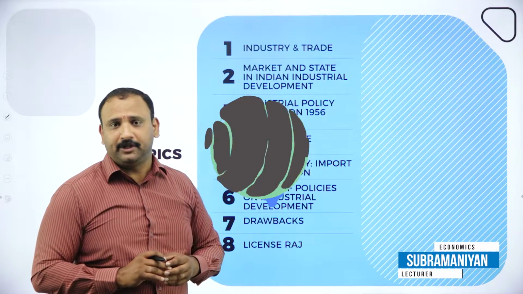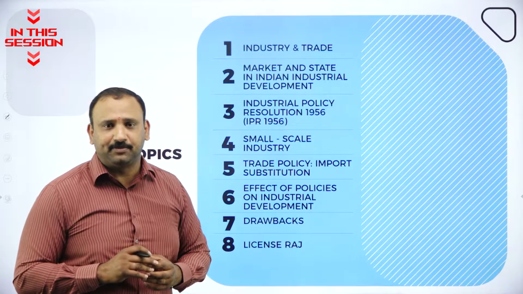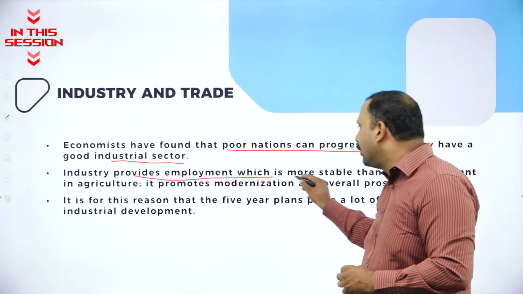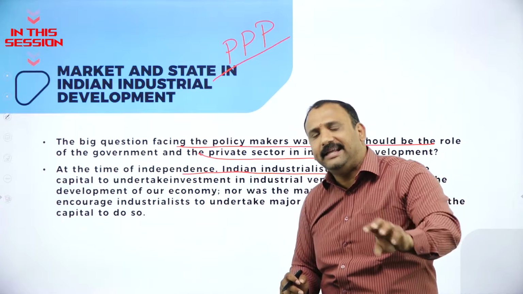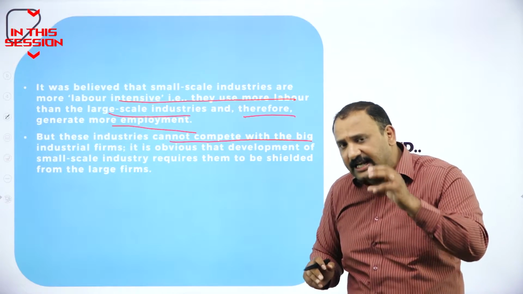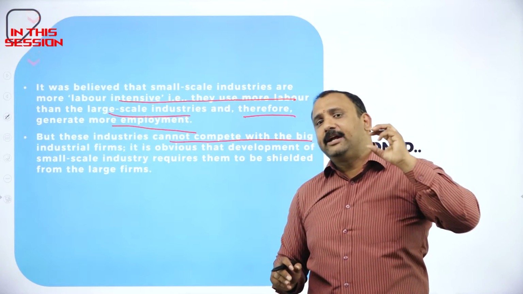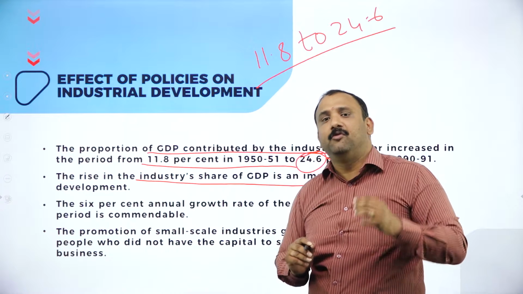Which is very important, the IPR, because that was the beginning for the manufacturing setup to come up in India. Industry will also provide employment which is more stable. Entrepreneurial growth in India happened only after 1991. The small scale industry was definitely a very big boost for the Indian economy. Industrial development was one of the core contributions for GDP development.